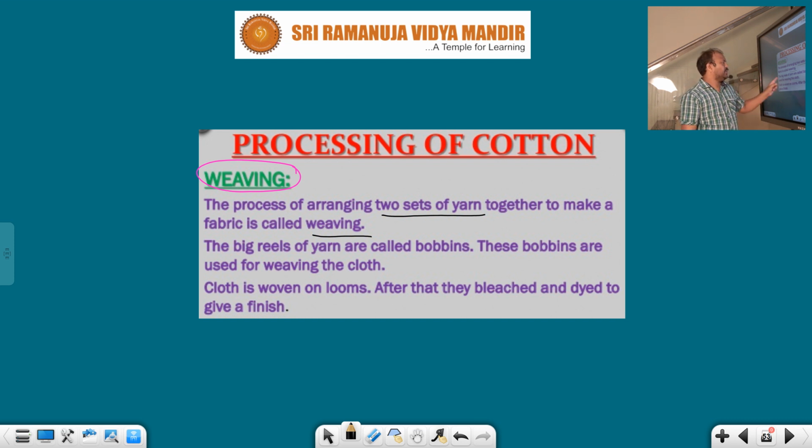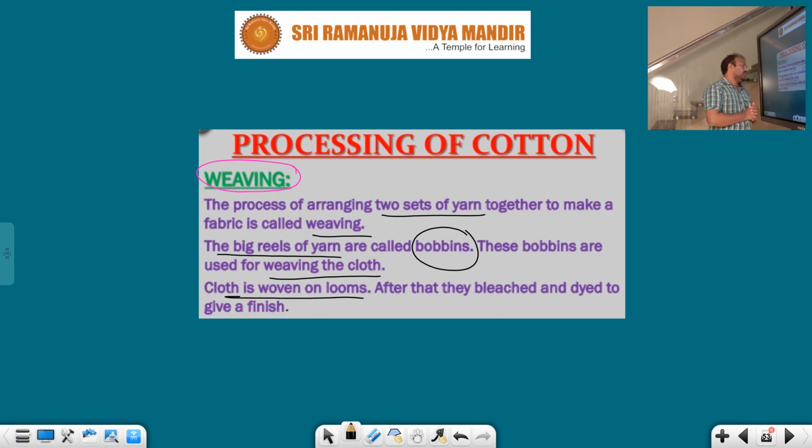Here what will you take? The big reels of yarn are called two sets. In the one set what will be there? The big reels of yarn are called bobbins. These bobbins are used for weaving the cloth. For which purpose are we using bobbins? Weaving the cloth. This cloth is woven on looms.